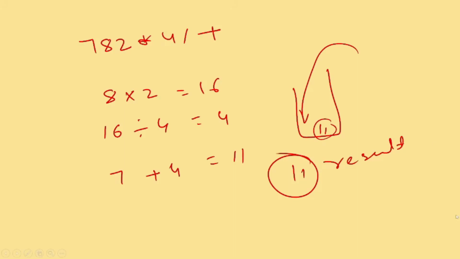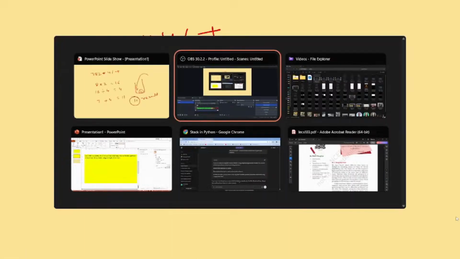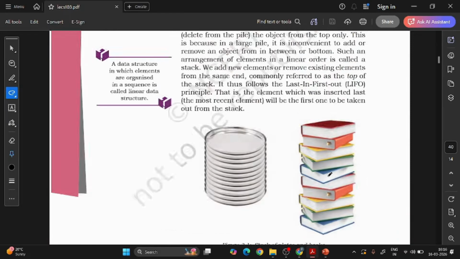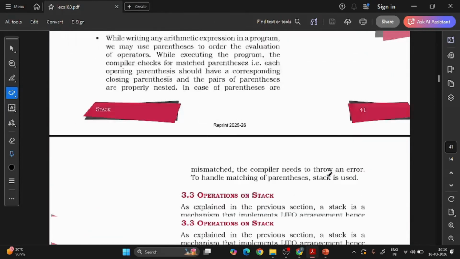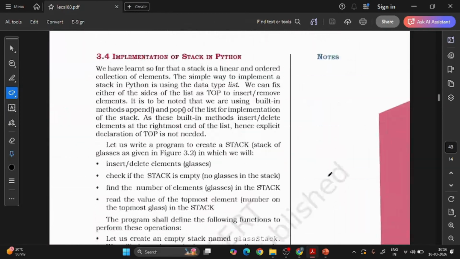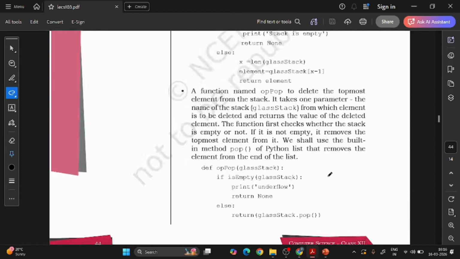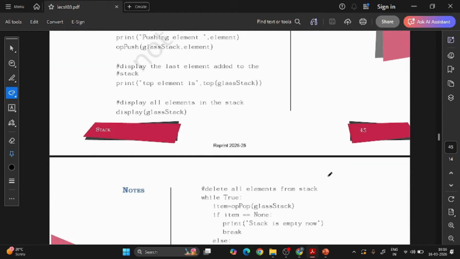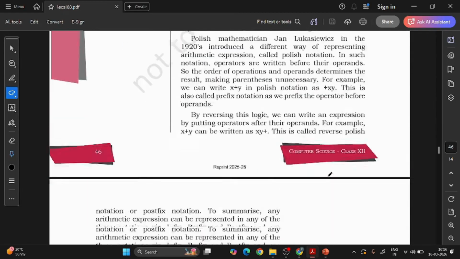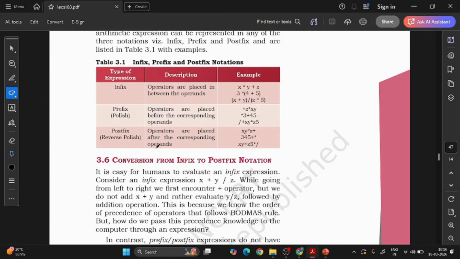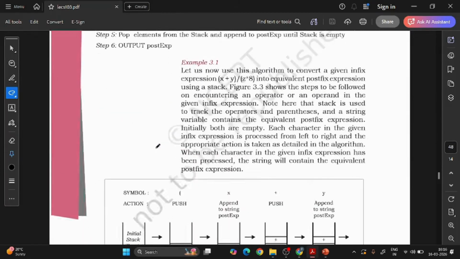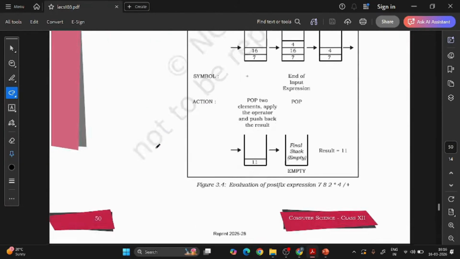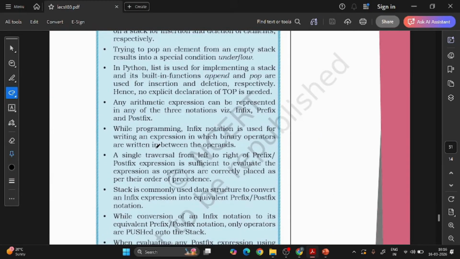For the class 11 students, if you are going with your chapter, we have covered all the things. These are the examples we have covered, these are the applications we have covered, the operations of the stack, push and pop, and the implementation. You can try out these examples yourself; we will make one video on that also, don't worry. Then comes the notation of arithmetic expressions and conversion of expressions. It will be easy for you now. It seems difficult, but when you learn like this, it is very, very easy to cover all these things and to clear your examinations.